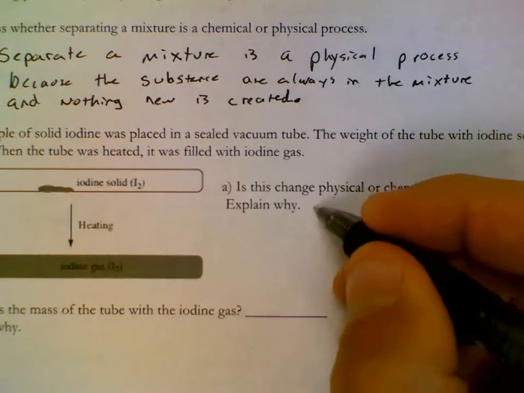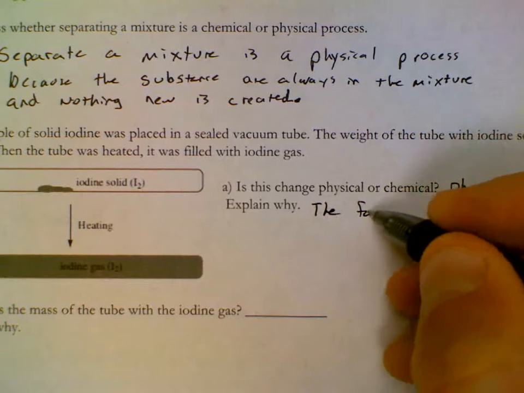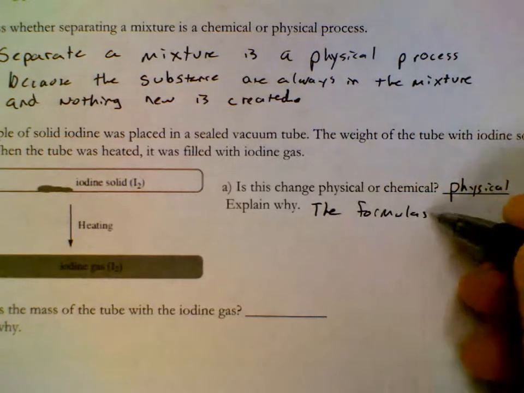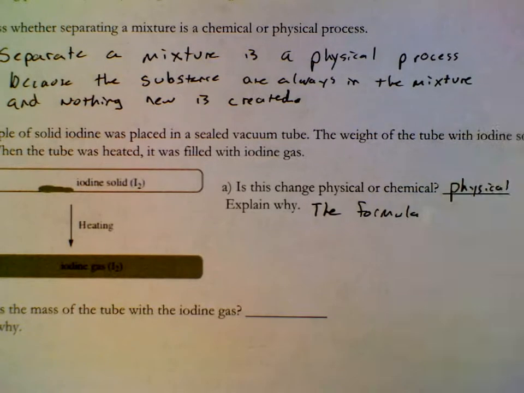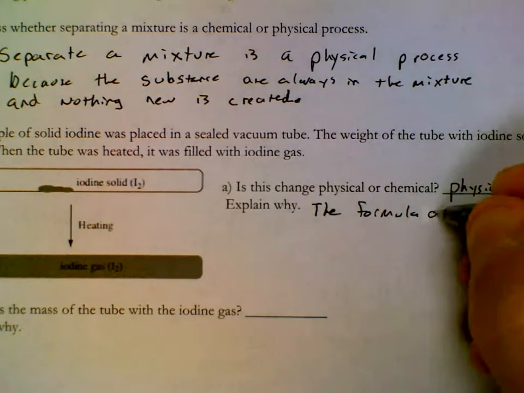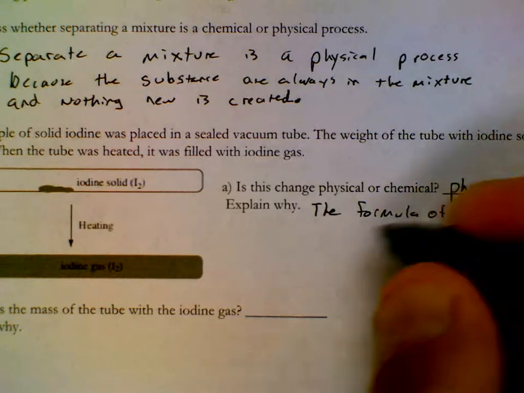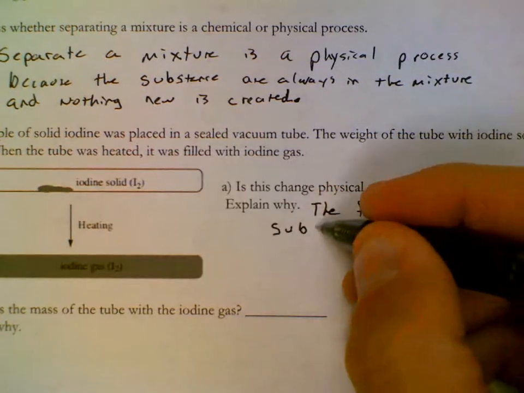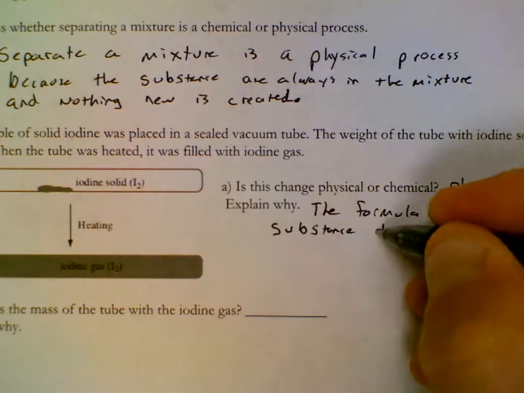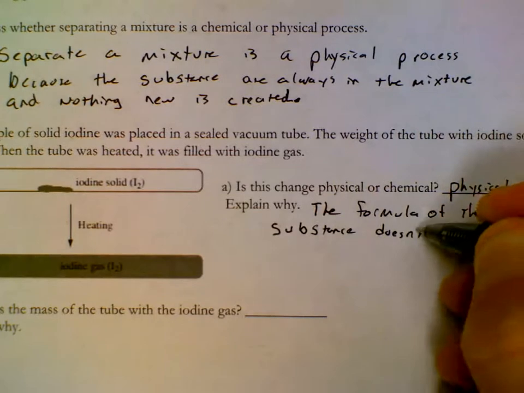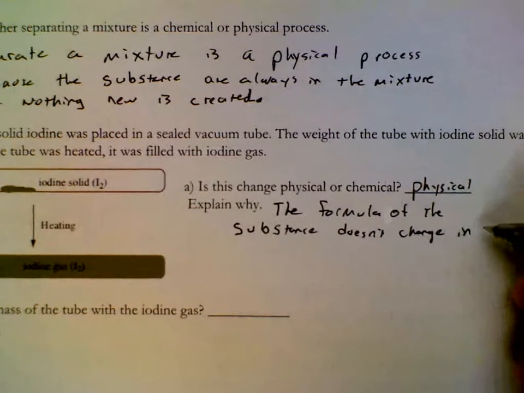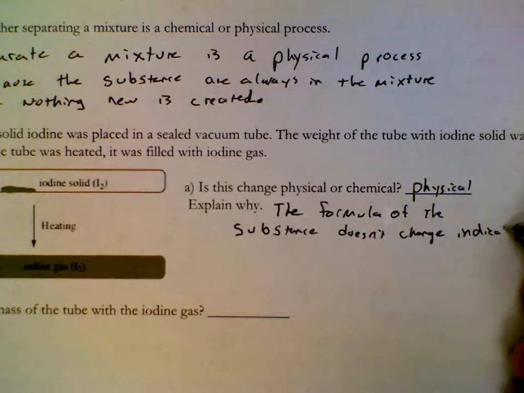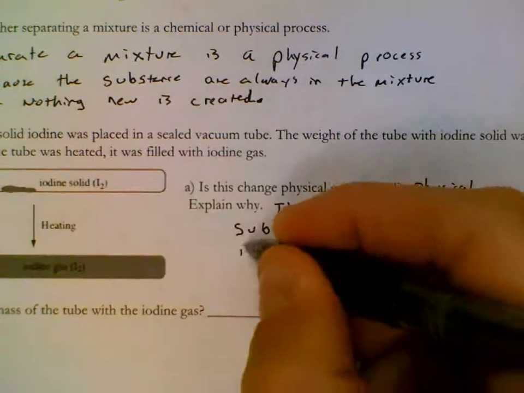because the formula of the substance doesn't change, indicating a new substance isn't formed.